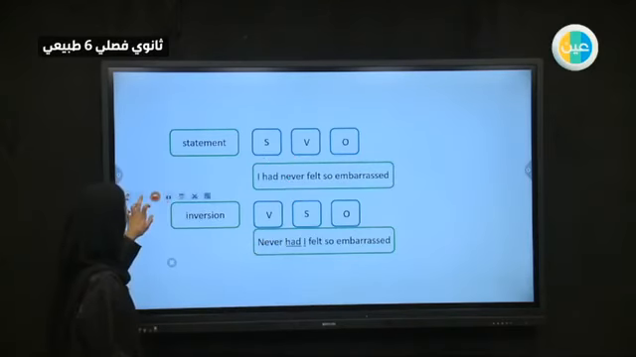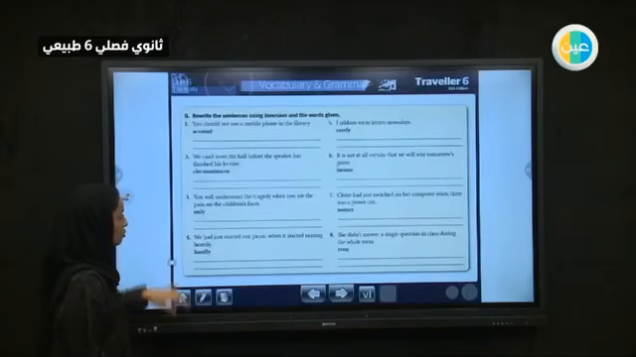So let's try to do some exercises. In your books on page 71, you should not use a mobile phone in the library.